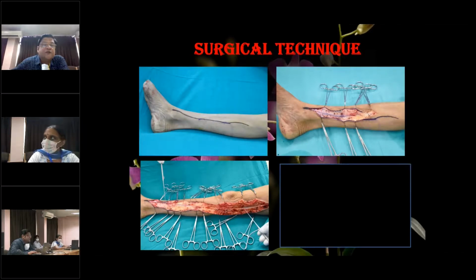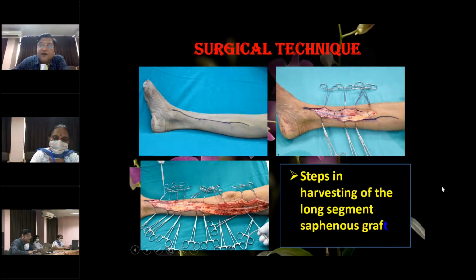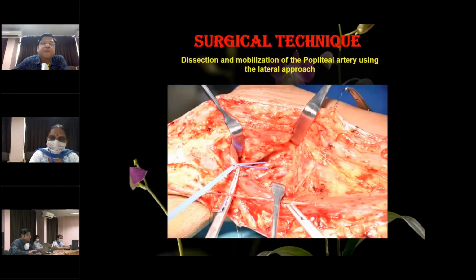And this was the surgical technique. You can see the slides. The amputation of the toe was done, and then simultaneously the surgical revascularization was done. This is the marking for the great saphenous vein. The great saphenous vein is being harvested here. You can see these are the steps in the harvesting of the long saphenous graft for this patient.